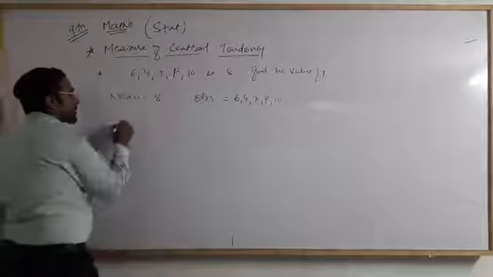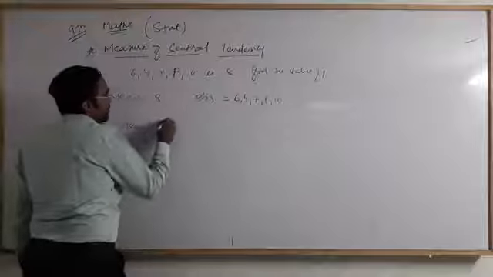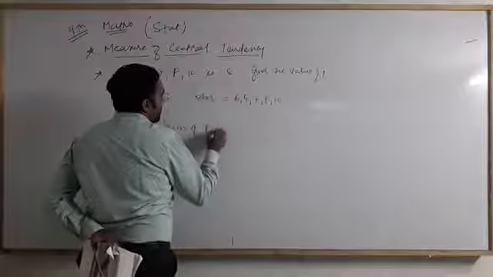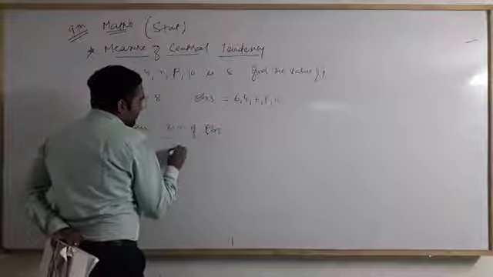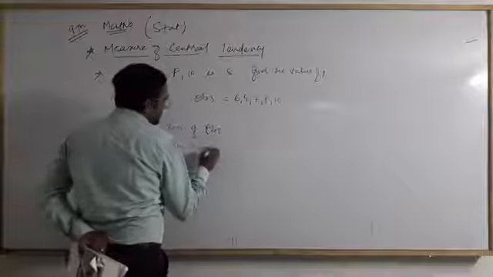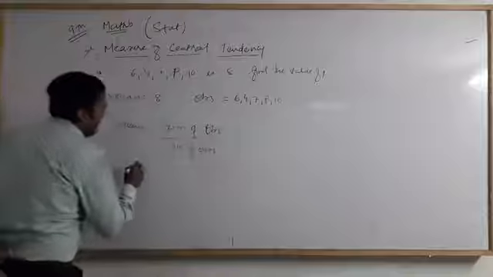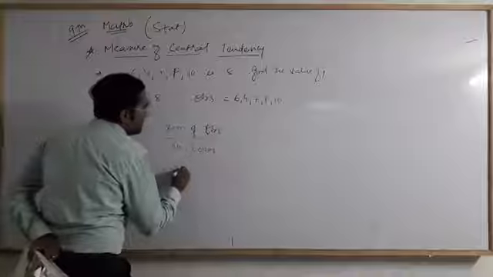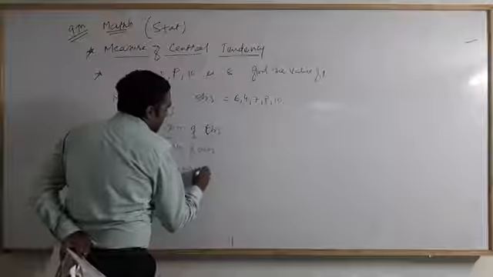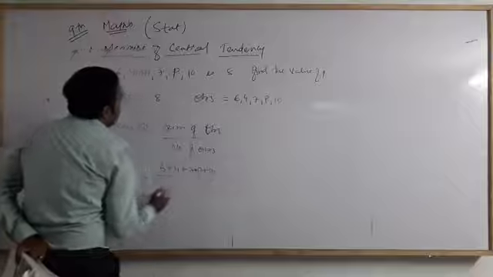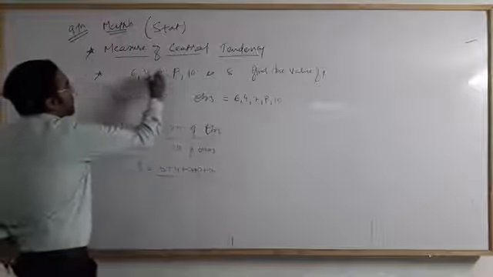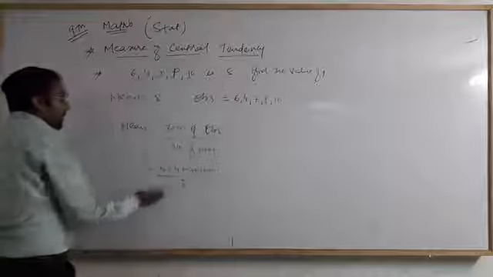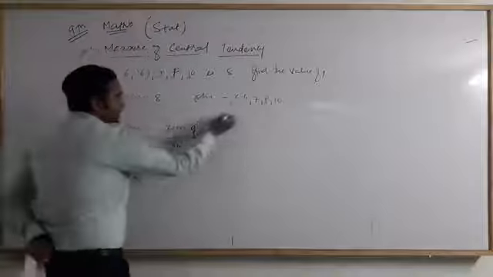As per the formula, mean is equal to the sum of observations divided by the number of observations. So my mean is 8 equal to the sum of observations, that is 6 plus 4 plus 7 plus p plus 10, divided by the number of observations, that is 1, 2, 3, 4, 5. 5 observations are given. So now we move 5 to the other side.